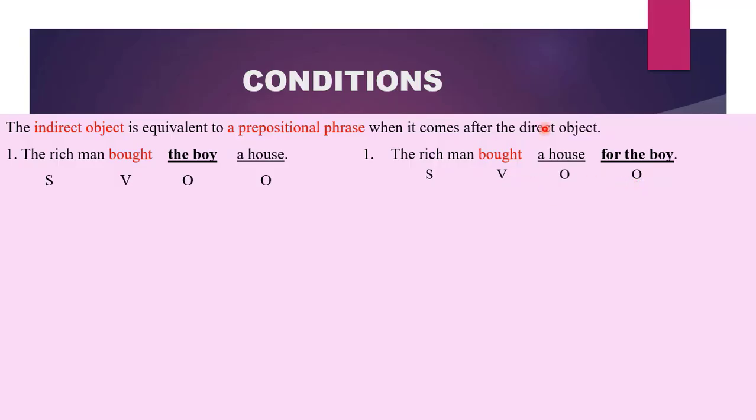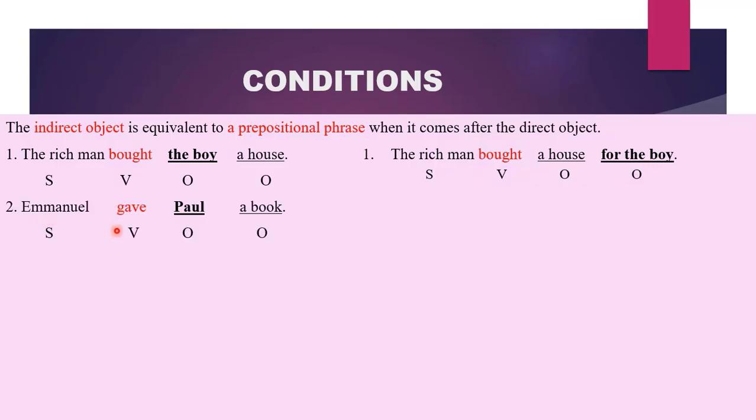We have our direct object coming before our indirect object, but in this, we have our indirect object coming before our direct object. So when the order changes, then the indirect object will become a prepositional phrase, and you will label it as your object.